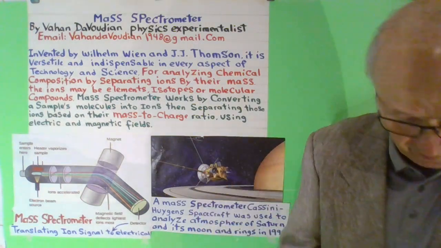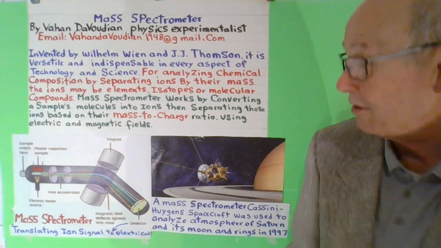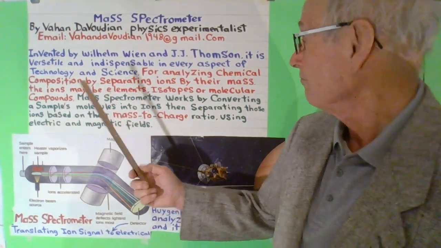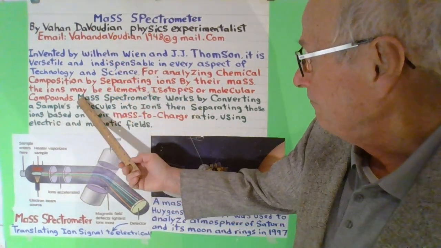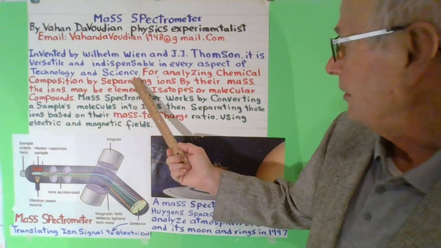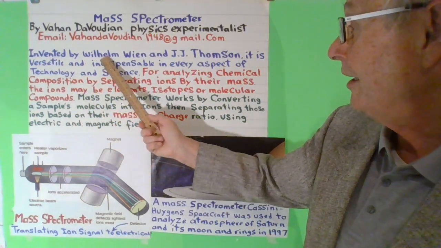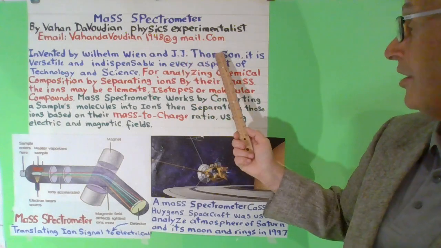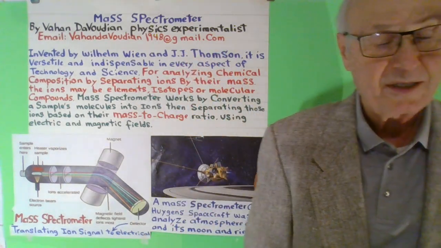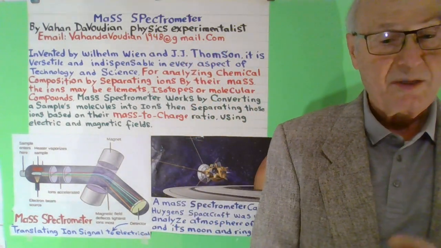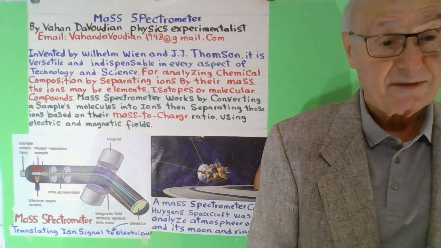Mass spectrometry was invented by Wilhelm Wien and J.J. Thomson. Of course, you remember J.J. Thomson, an amazing scientist.